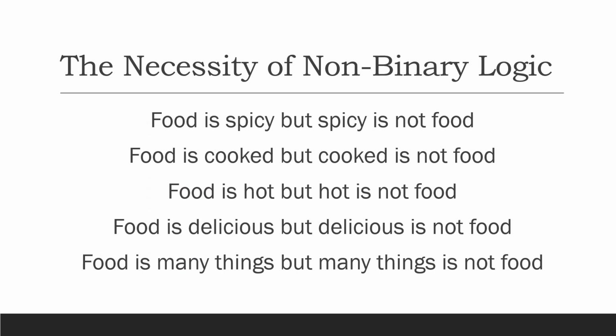When we see everything as a combination of many things through a choice, then we cannot equate a part of the whole to the whole. The whole is all of the parts, but none of the parts are the whole. This whole-part discussion now requires a non-binary logic. Earlier in the Aristotelian logical system, there was no whole and no part. Everything was just an independent object. There we could say that taste is taste, smell is smell, food is food. But when food is taste and smell, then we have to say that smell and taste are not food.